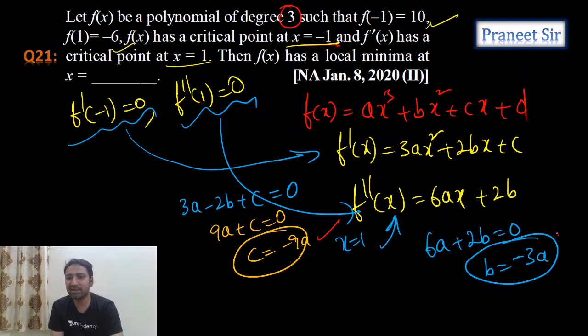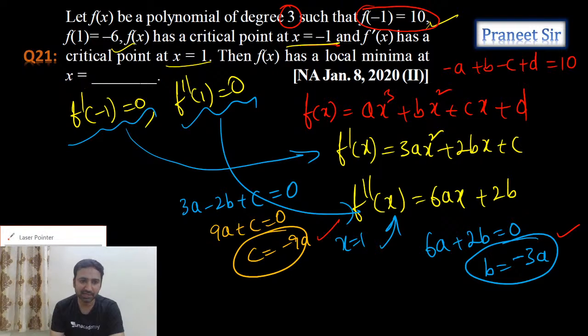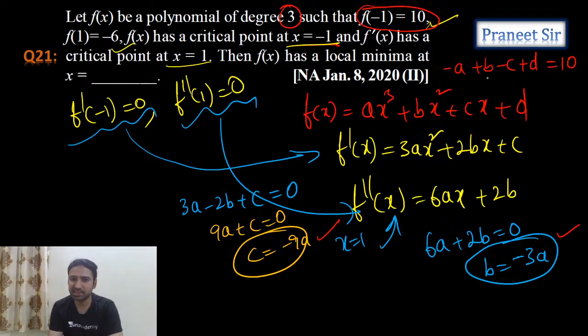Okay, c value we got, b value we got. And what else he gave? These two conditions he gave. F of minus 1 is 10. So substitute f of minus 1. If you substitute f of minus 1, minus a plus b minus c plus d is equals to 10. So from this we can substitute b value and c value. Let's see what I get. So b value is minus 3a, c value is minus 9a. So 9a minus 3a, 6a. 6a minus a, 5a. So 5a plus d is equals to 10.